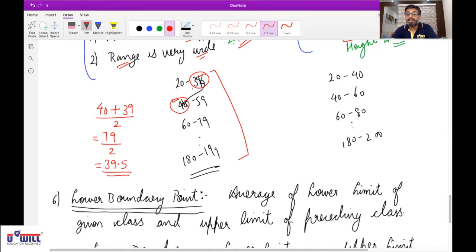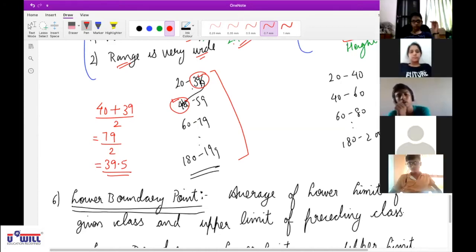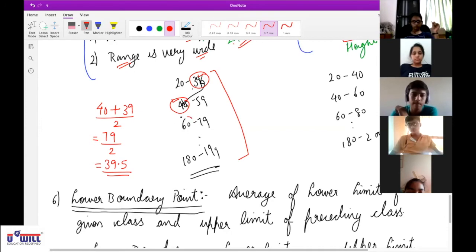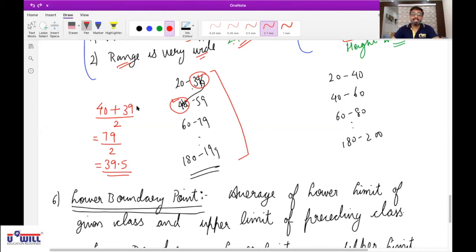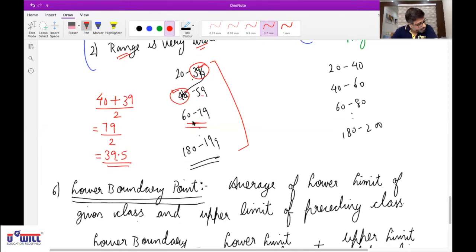Okay. So, can you tell me for this class 60 to 79, what will be the lower boundary point? How will we find that? Abhishek Yadav, unmute yourself. Abhishek, class 60 to 79, how will you find the lower boundary point? Exactly. Lower limit is 60 plus upper limit of preceding class is 59. So 60 plus 59 divided by 2, 119 divided by 2 will be 59.5. Did you understand it?